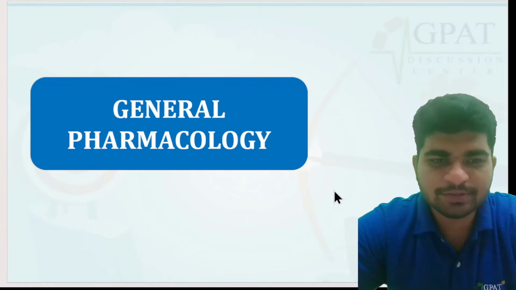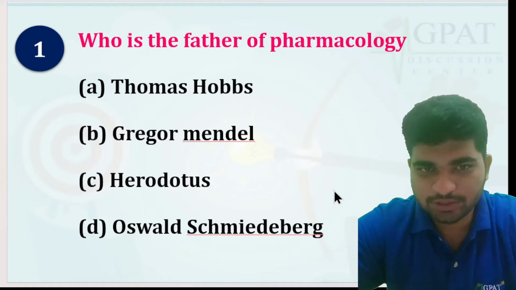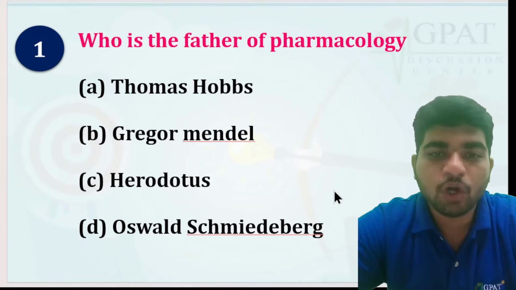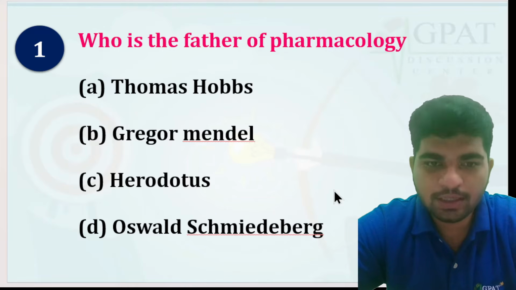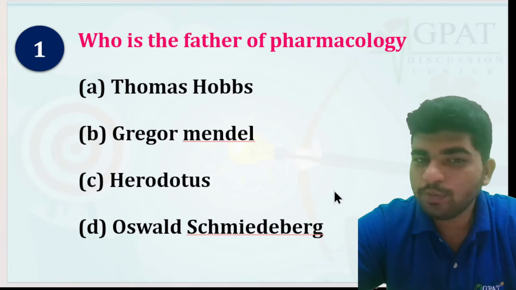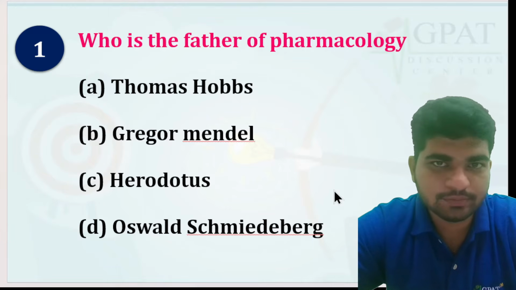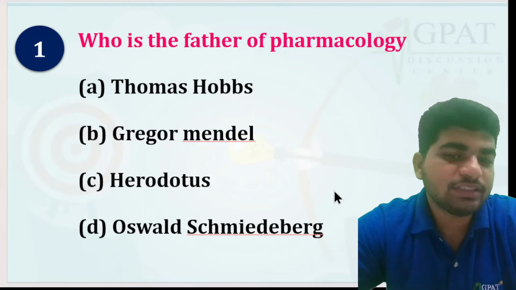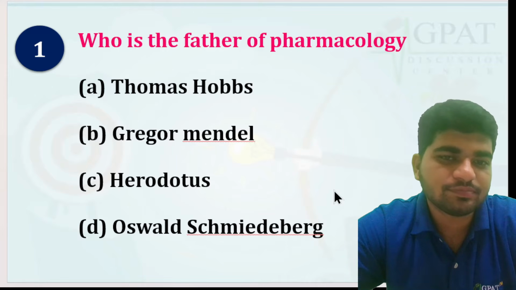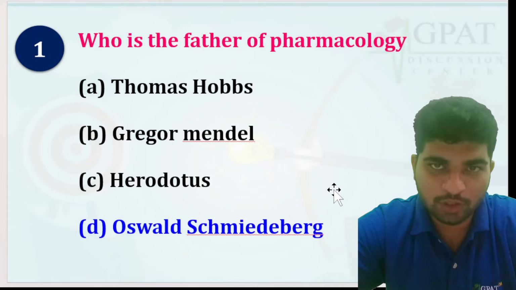So let's get started. The first question is, who is the father of pharmacology? Options are Thomas Hobbes, Gregor Mendel, Herodotus, Oswald Schmiedeberg. You have to answer in 5 seconds. So the answer is Oswald Schmiedeberg. Oswald Schmiedeberg is the father of pharmacology.